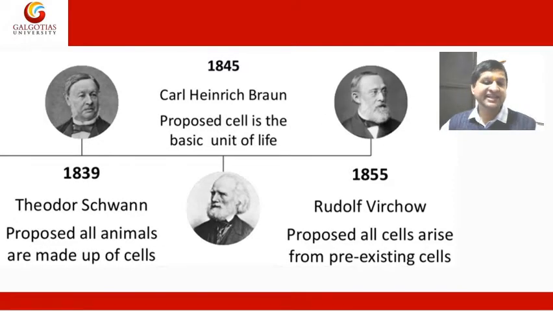In 1839, Theodor Schwann proposed that all animals are made up of cells. In 1845, Karl Heinrich Braun proposed that the cell is the basic unit of life. In 1855, Rudolf Virchow proposed that all cells arise from pre-existing cells.